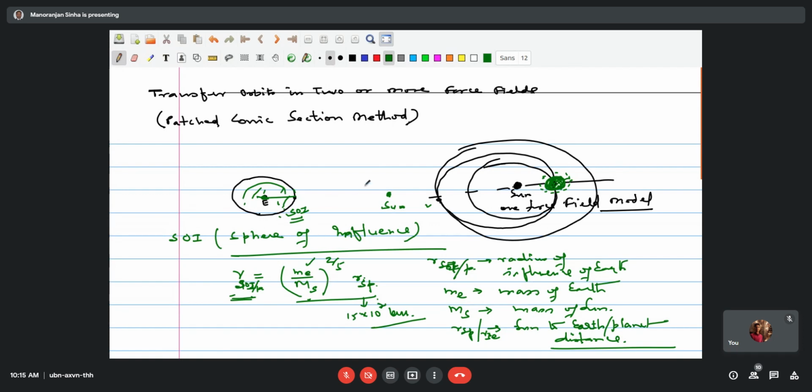Now, if it goes out of this, then the Sun's attraction becomes important. At that time you cannot assume this is just a one body problem. It's not moving about the Earth, rather it's moving about the Sun.